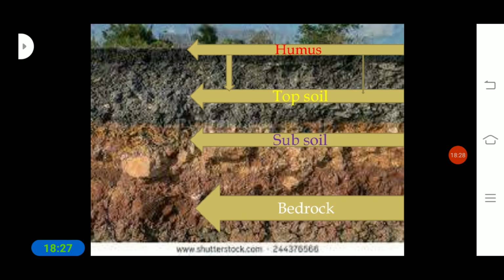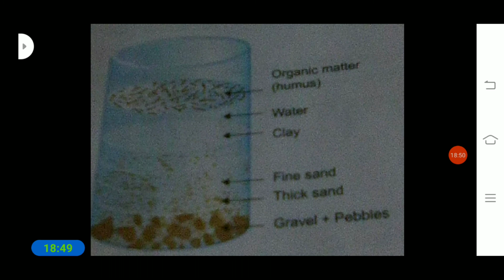The layer below the soil is called bedrock. After the bedrock we can see subsoil. After the subsoil, what do we see? Topsoil. And above that layer, what does it consist of? Humus. Okay, so these are the different layers of the earth that we can see. We can make an experiment, and by doing this activity we can get the different layers of the earth.